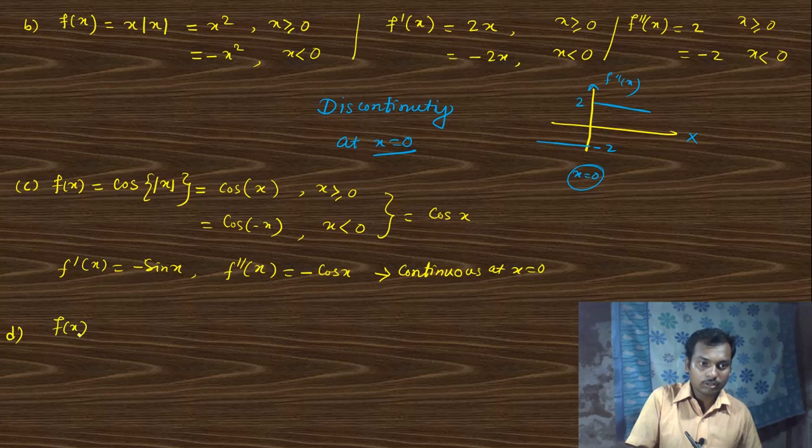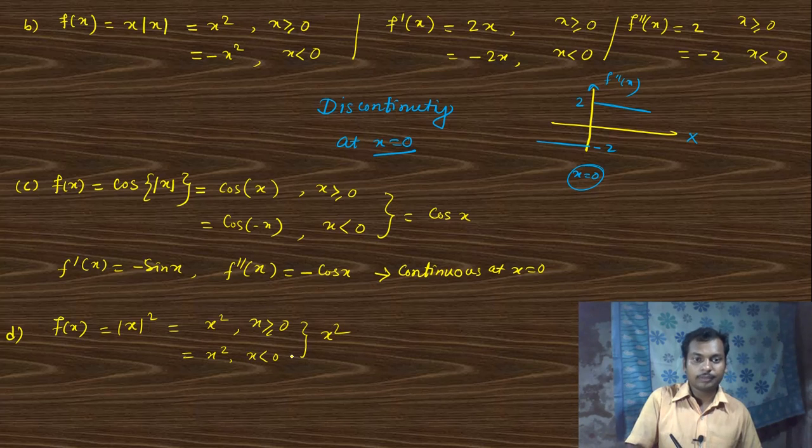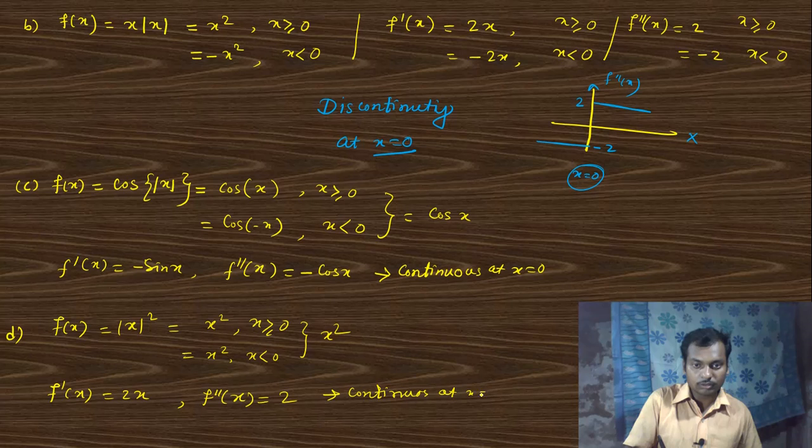F of x was mod of x square. So this is x square for x greater than or equal to 0, and this is also x square for x less than 0. Combined we can say this is x square. So the first derivative is 2x and the second derivative is 2. So this is also continuous at x equal to 0.